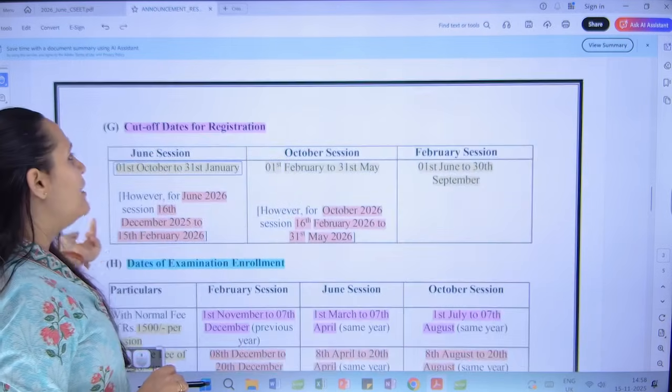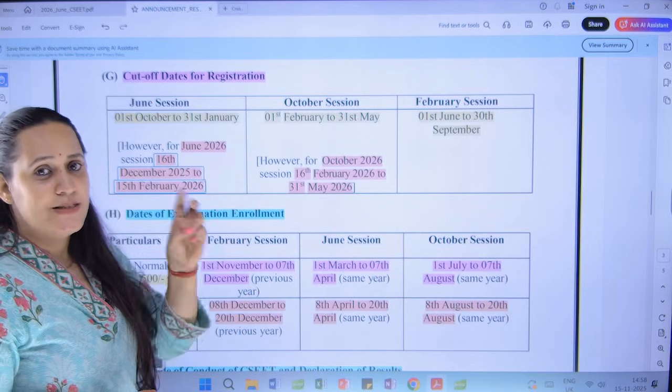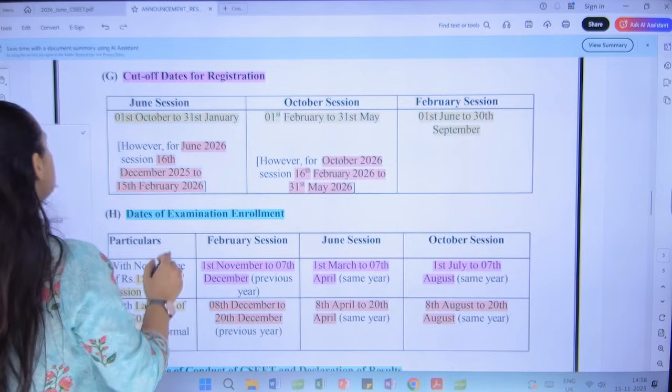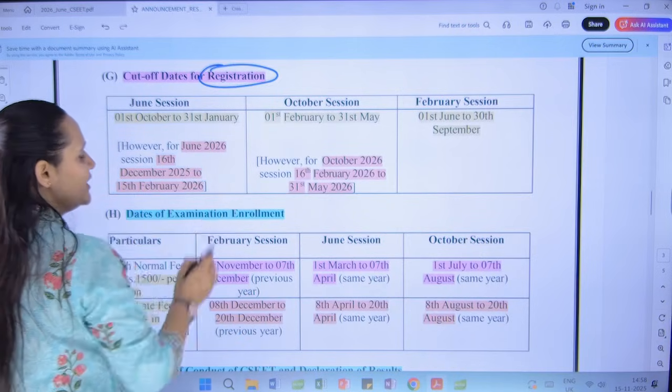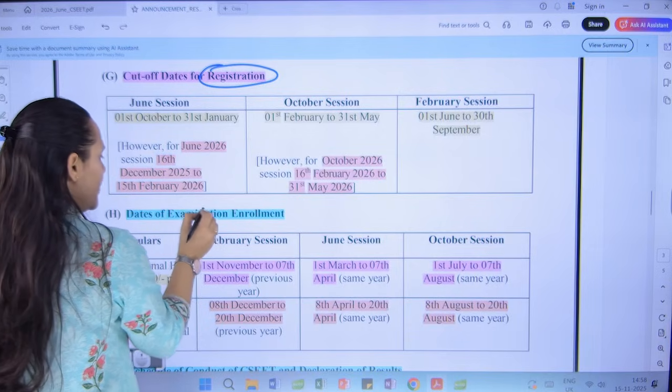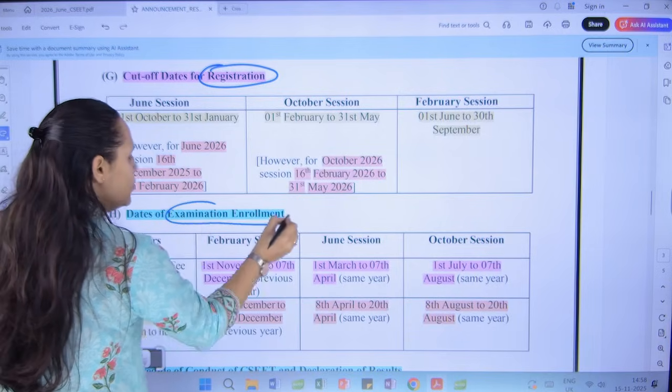Now coming to the cutoff dates for registration, again see two cutoff dates are there. The first cutoff date is the cutoff for the purpose of registration, and the second cutoff is the cutoff for the purpose of enrollment into the exam.